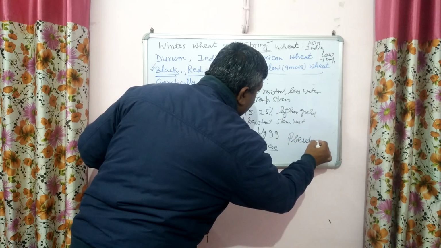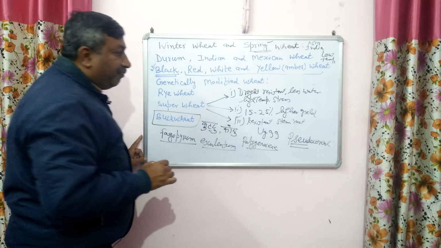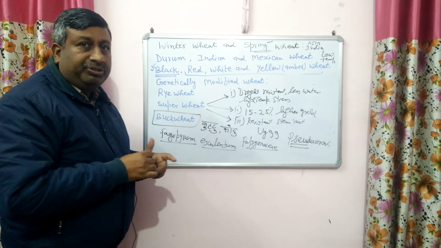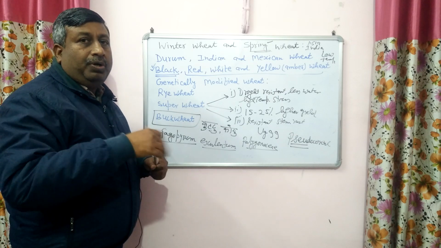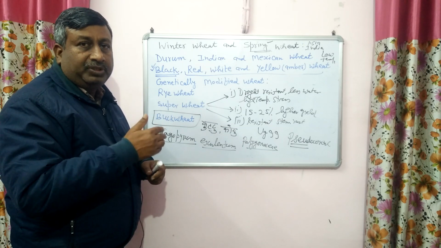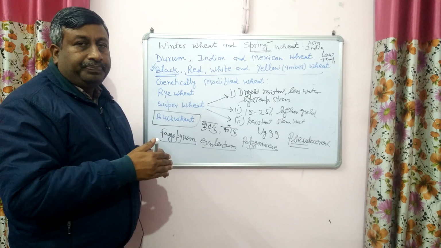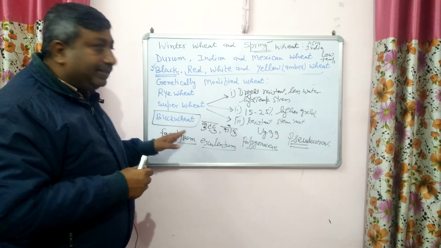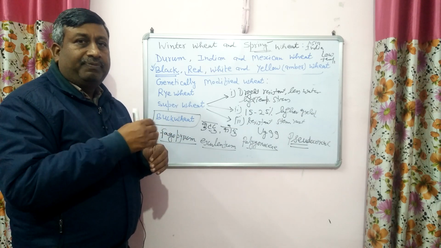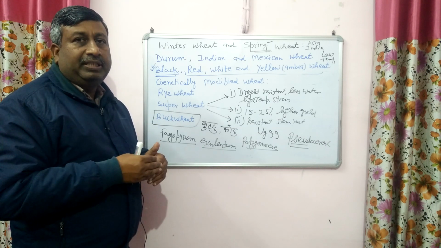It comes under the category of pseudo cereal. Pseudo means false. So it is false cereal under the category of pseudo cereals. Pseudo cereals are those crops whose seeds are used in the same way as cereals are used. Cereal seeds are rich in carbohydrate and they are used by making flour. Similarly, buckwheat seed is crushed and flour is made, and then it is used in the same way as the flour of other cereals is used.